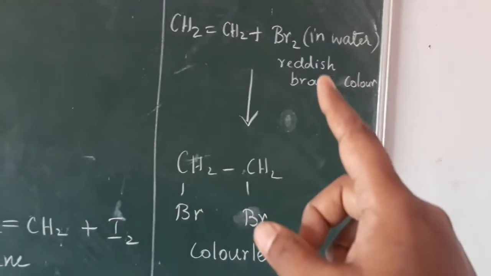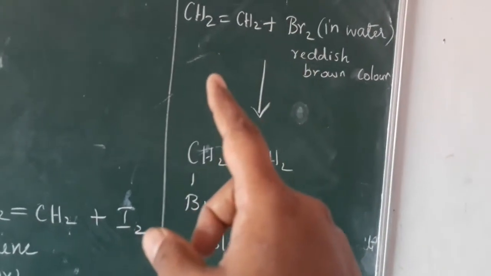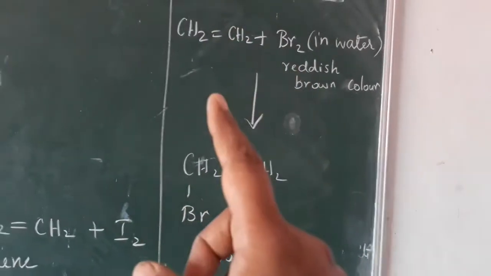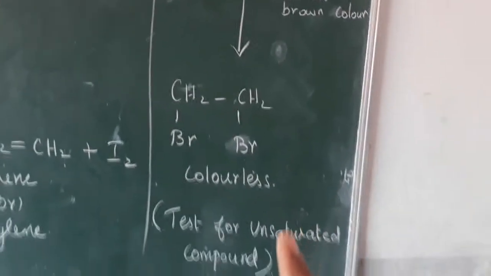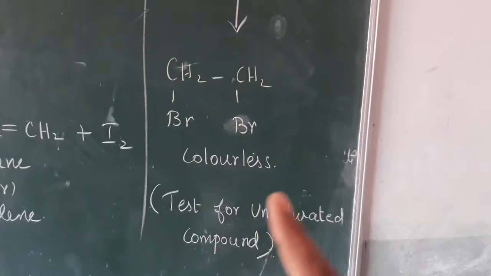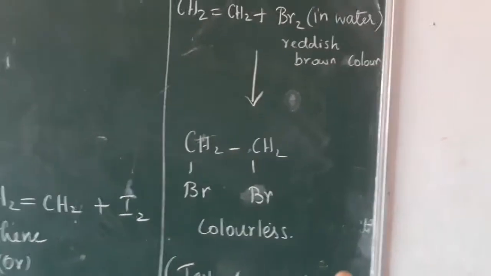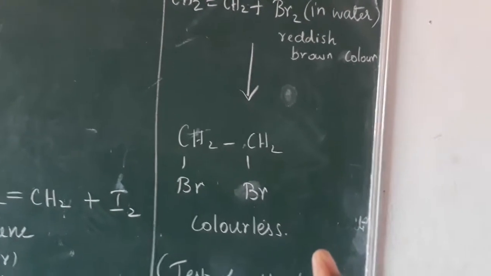So if you add reddish brown bromine water to an alkene, we get a colorless compound, which means the given compound is an unsaturated compound. So we can use this type of reaction as a test for unsaturated compounds. You just add bromine water to the alkene and we get a colorless compound.